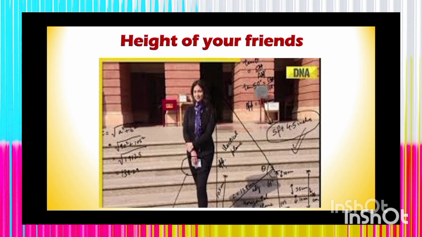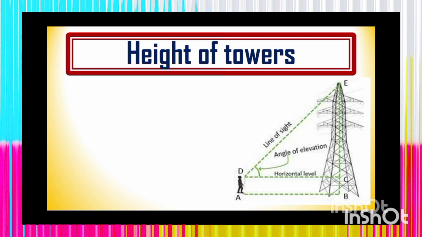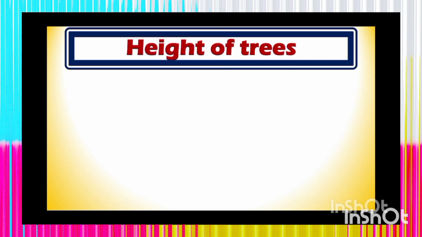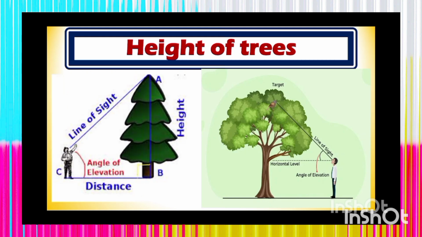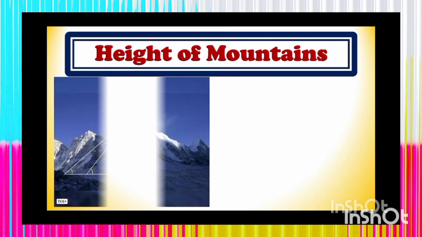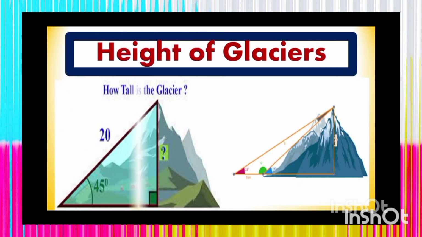You can devise a trigonometric device that is known as a clinometer. You can prepare it, which the students have already done. You can find the height of towers exactly, correctly, with the knowledge of trigonometry. Height of trees, you see how trigonometry is so essential and important for all of us. You can find the height of mountains, height of glaciers, which is of more significance.